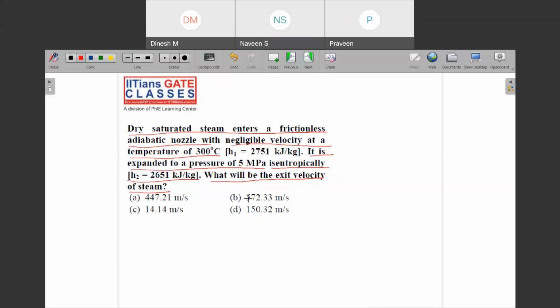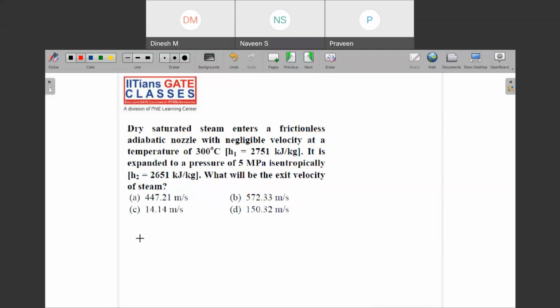So velocity is the term seen in what? Kinetic energy, right? And kinetic energy and enthalpy, all these things were coupled in the steady flow energy equation. So by using the steady flow energy equation, we'll be able to solve this one, right? So let us try to solve this using the steady flow energy equation. So what was the steady flow energy equation? Let me write the full one.